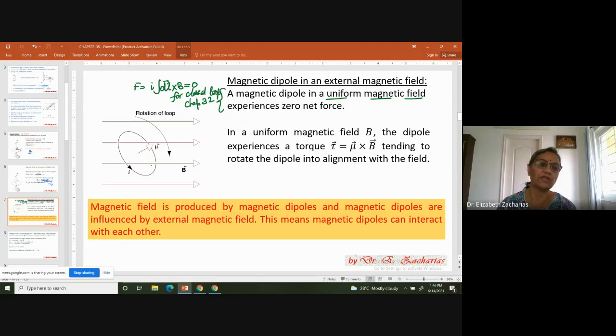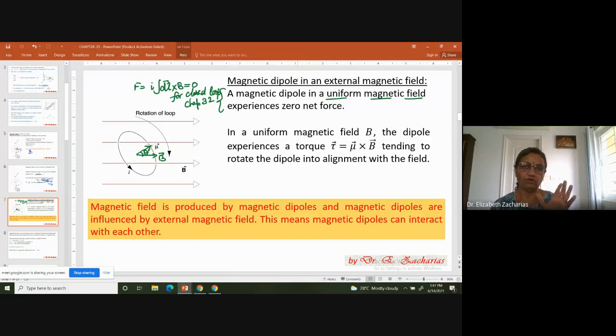So here you're putting a dipole. Using your right hand rule, you're showing your mu vector. So this is your mu vector. This is your B vector, the external field. So you're seeing that B and mu are forming an angle theta with respect to each other. When this happens, the magnetic field will exert a torque on the loop and turn the loop so that mu becomes parallel to B. Same as in chapter number 29.